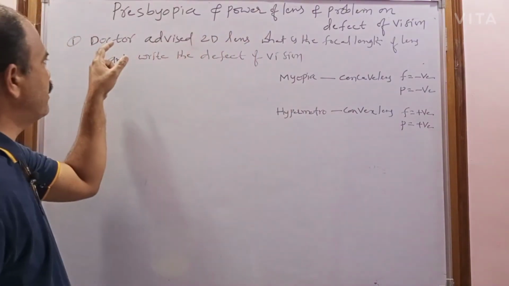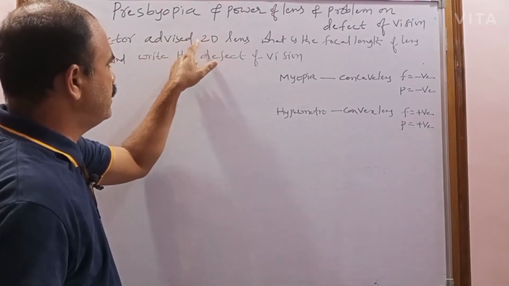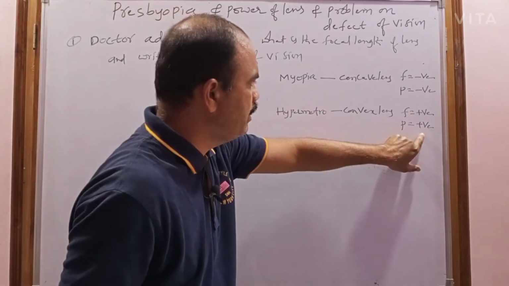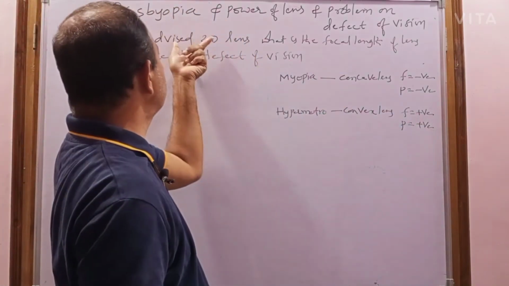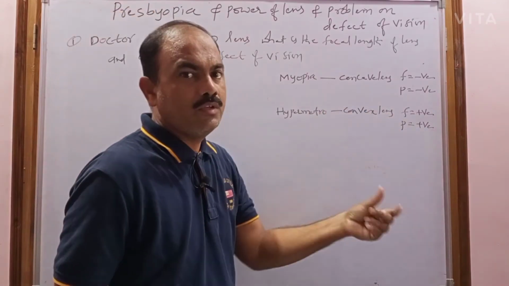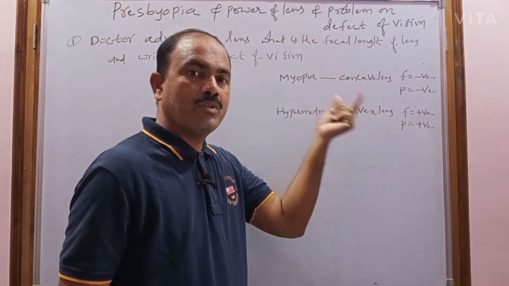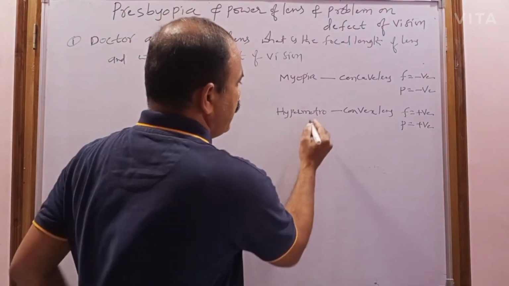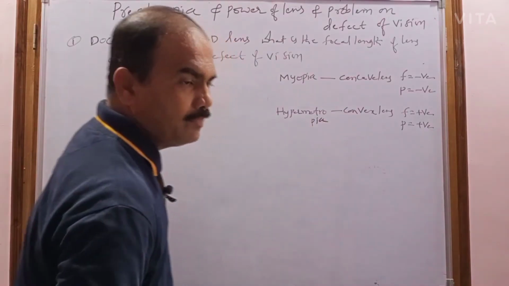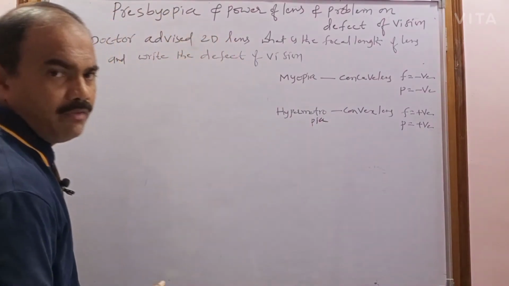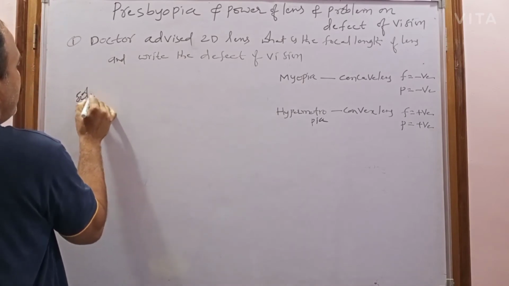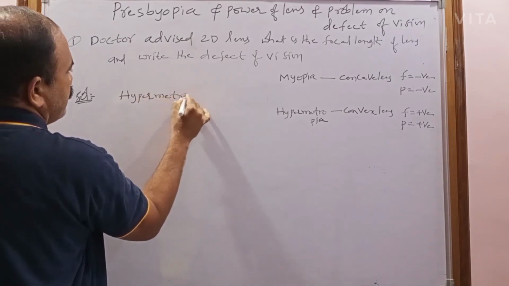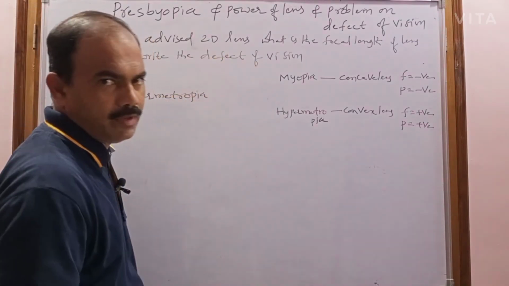But in the problem, what is given? The doctor advised a 2D lens. No sign is given, so it is plus: plus 2 diopter, which is the power of the lens. If the power is positive, which type of lens is that? Convex lens. The convex lens is used to correct which defect of vision? Hypermetropia. So the person is suffering from hypermetropia. In this way you have to solve the problem.